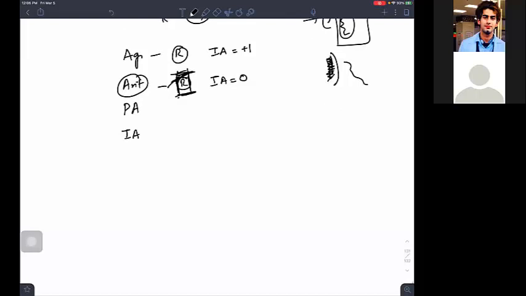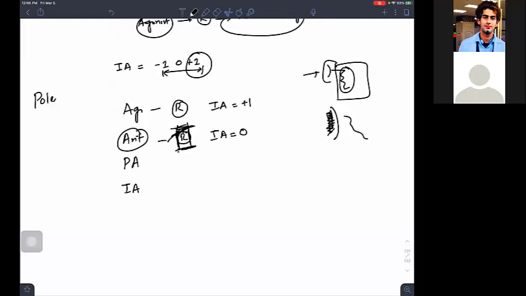Now, there was another concept, by the way, I forgot to tell you, that was potency. There was affinity, there was potency. Sir, what is potency? Simple answer. Potency tells me how much dose I need to produce the action, how much amount of drug I have to give to produce a response. If I have a drug A and a drug B, I require 10 mg of A to produce a response and 50 mg of B to produce a response.